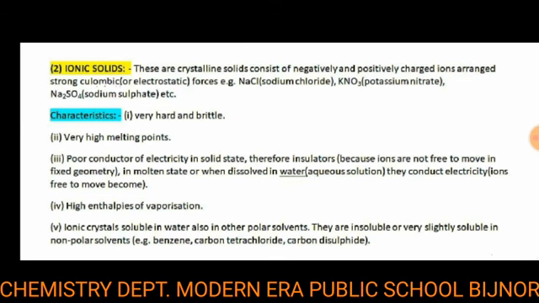Fourth, high enthalpies of vaporization, which means they require a great temperature to convert to vapor in comparison to a molecular solid. And fifth, ionic crystals are soluble in water and also in other polar solvents. They are insoluble or very slightly soluble in non-polar solvents, for example benzene, carbon tetrachloride, carbon disulfide.